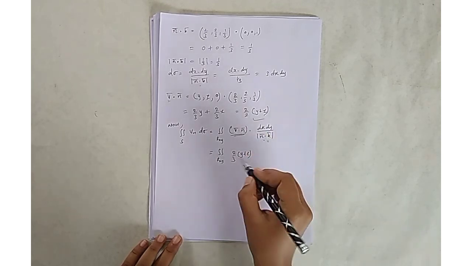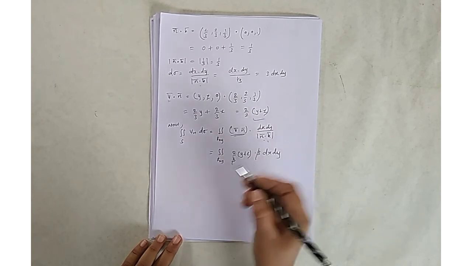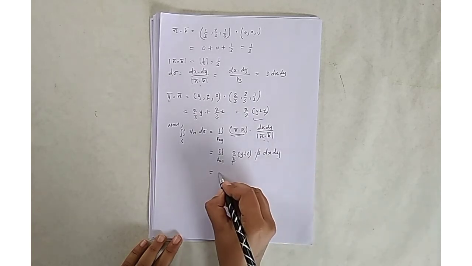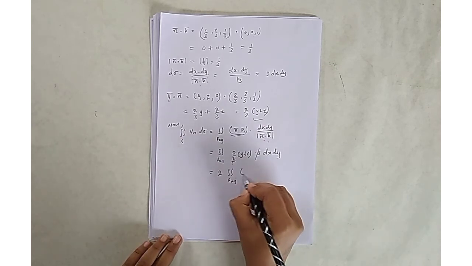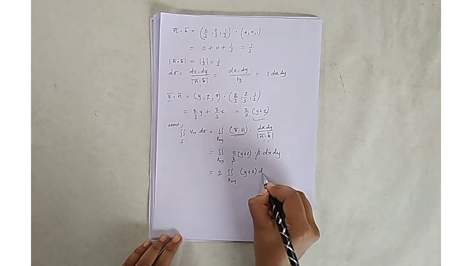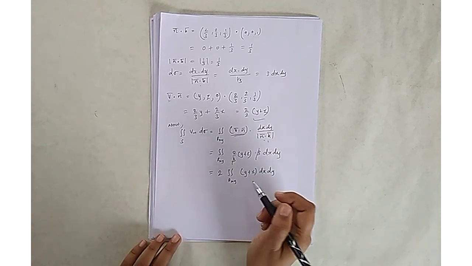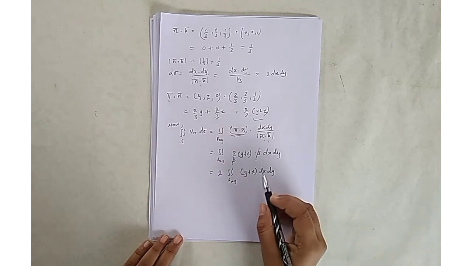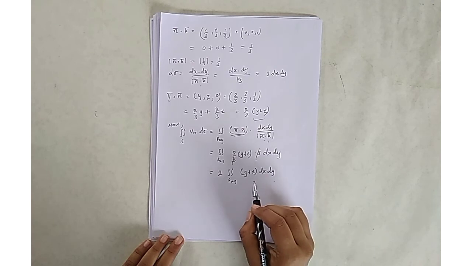The 3 cancels, taking 2 outside, we get 2 times the double integral over region Rxy of (y plus z) dx dy. So now my integral becomes two-variable in x and y, so it is only in the xy plane.